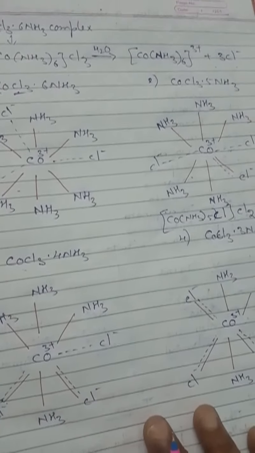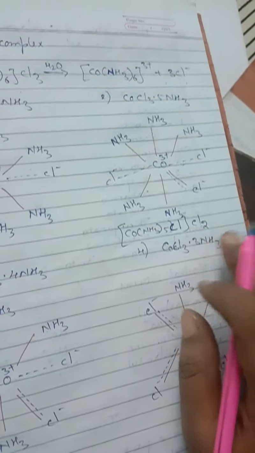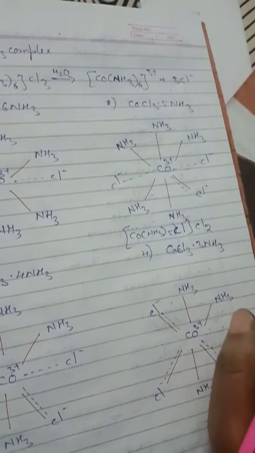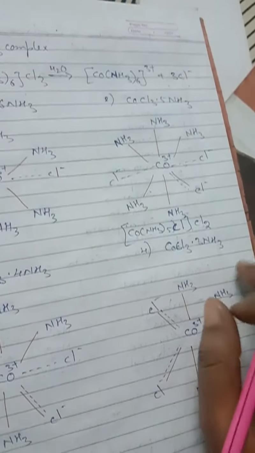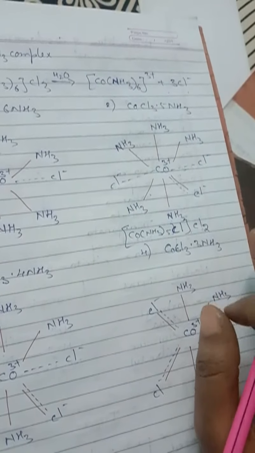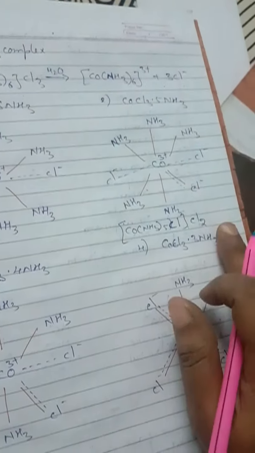Okay, understand, children? The species satisfying both primary valency and secondary valency are not ionizable. So 1 mole of this complex gives 2 moles of chloride ions and 1 mole of complex ions, that is [Co(NH3)5Cl]2+, when dissolved in water.